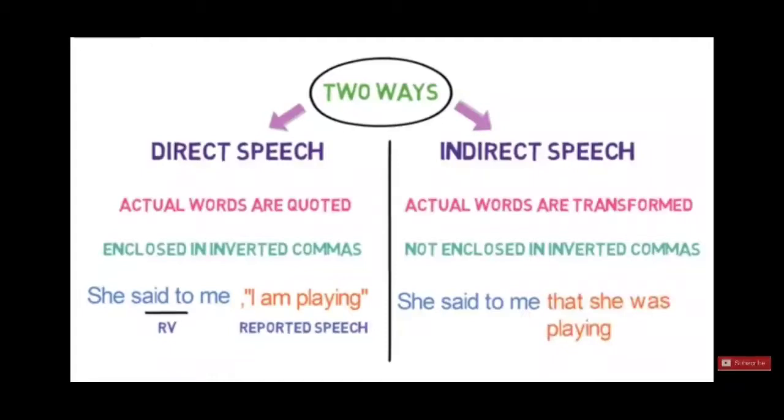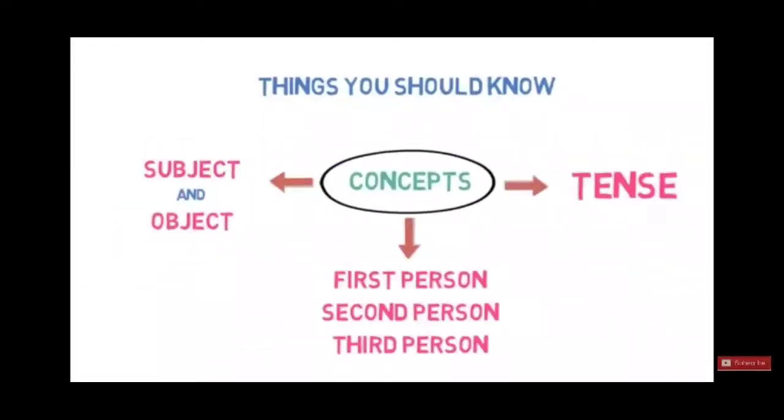Okay, we will learn the formulas and how to convert them. Now, things that you should know before changing direct speech into indirect speech. First, you have to find out the subject and object. Next, you have to find out the person: first person, second person and third person. And the third thing, which is very important, is the tense of the reported speech. These are the three things you must see first.